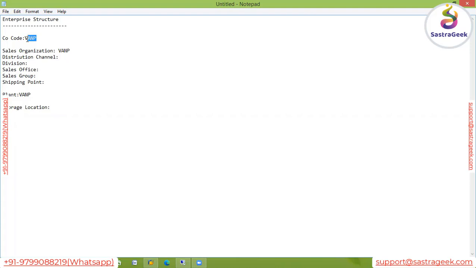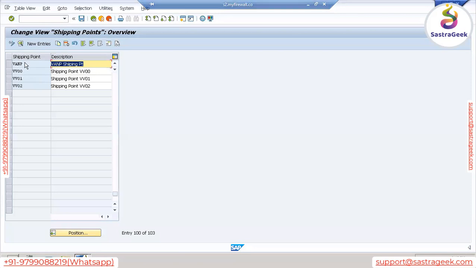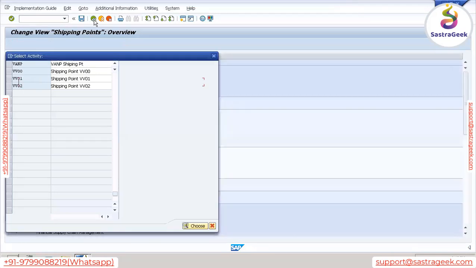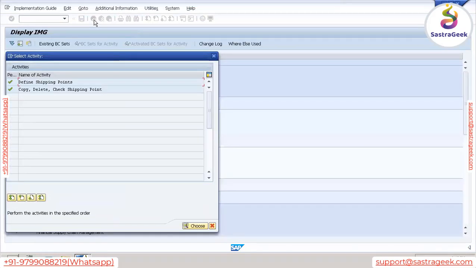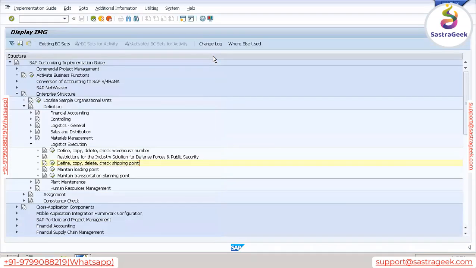Yes or no? No. Obviously not, because we have just defined, right? And in the SAP system there are many other values which are defined. So how does the system know that my plant is VANP only, or my sales organization is only VANP, not others?